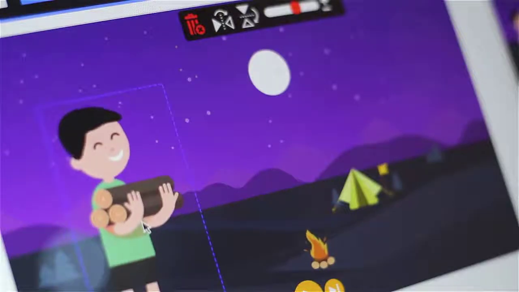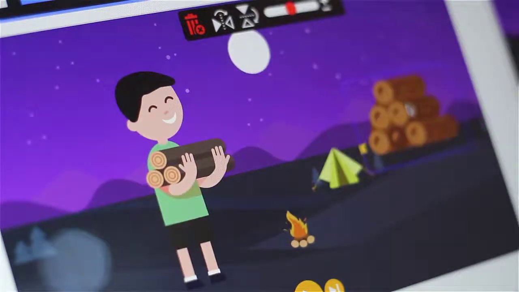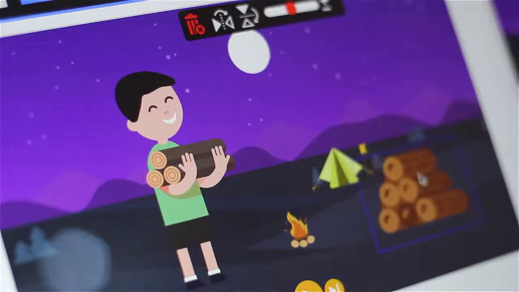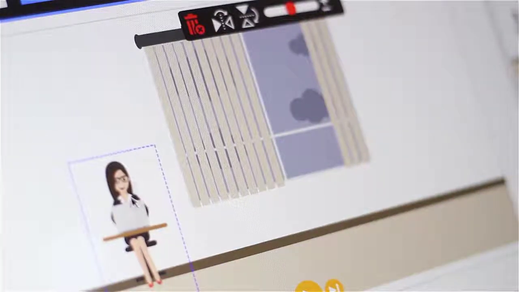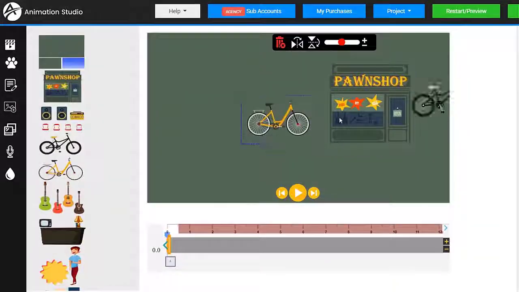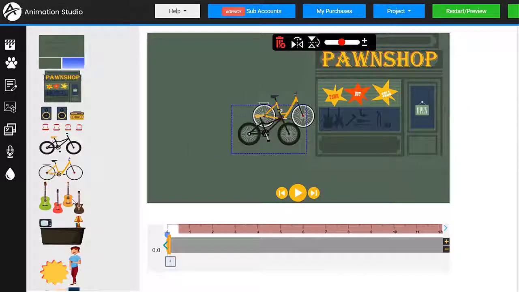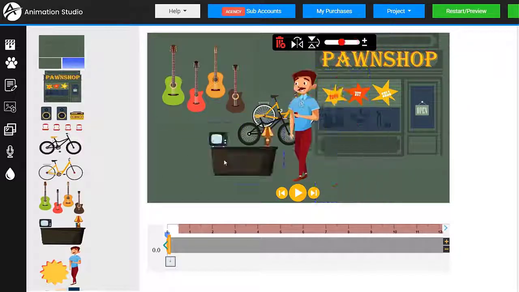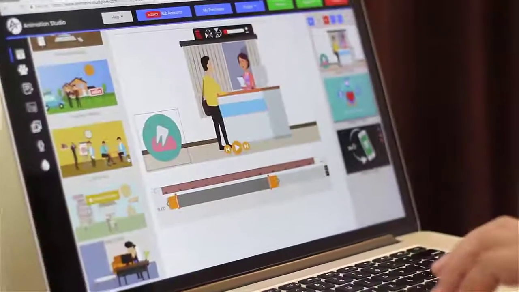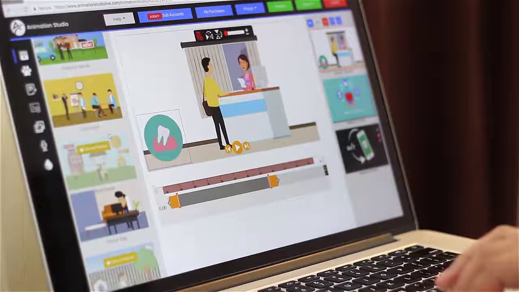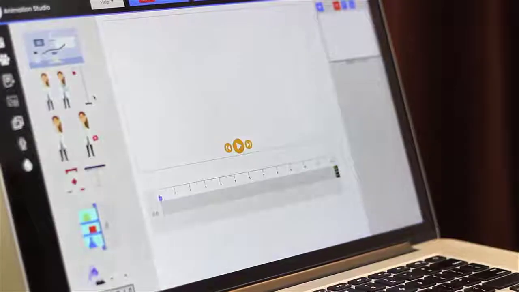Now, Animation Studio is a revolutionary technology that has been years in the making. It is a brand new, cutting-edge explainer video creation application, meaning not just an explainer video like you've seen before, but full-fledged animated explainer videos that can sell any product or service, and it's super easy to use, drag and drop simple, and every single element is customizable.